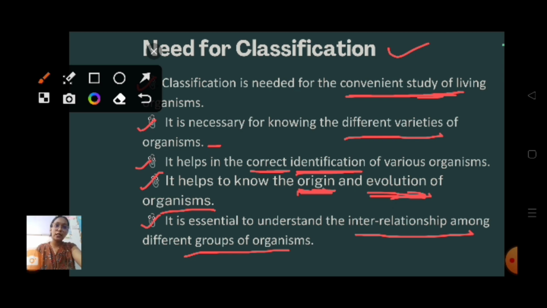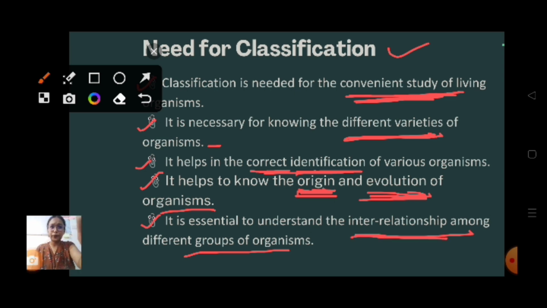So the first point is for the convenience of easier study, and the second point is that we get different varieties. The third point is for correct identification. The fourth point is that we get to know the origin and evolution of that particular organism. And the last point is that we get to know the interrelationship between two different categories of organisms.